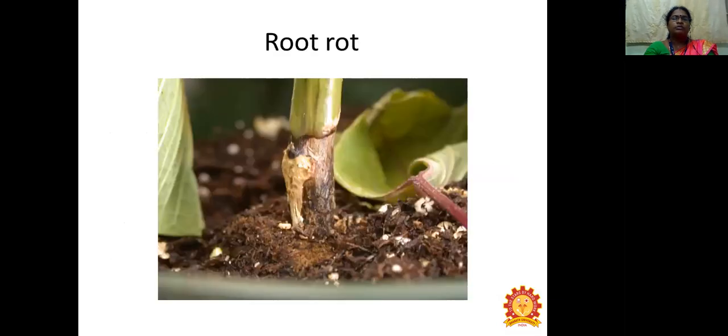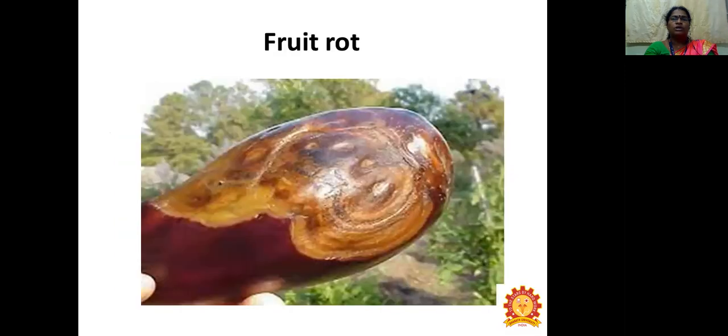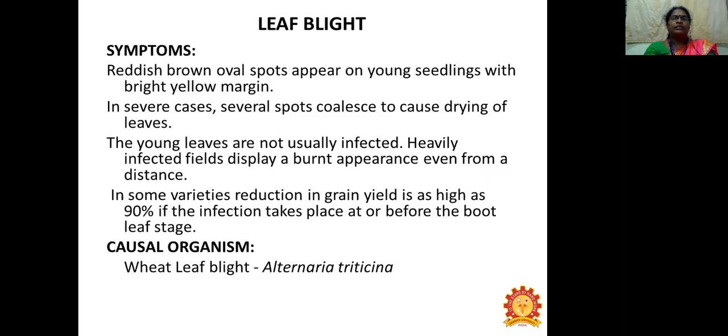So these are the symptoms of root rot, and the symptoms of basal rot, otherwise called Tanjavur wilt. This is the fruit rot in eggplant, that is a form of Phomopsis blight. And the next important disease is leaf blight.